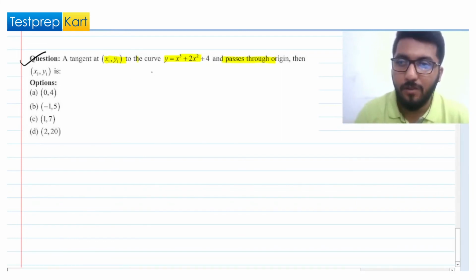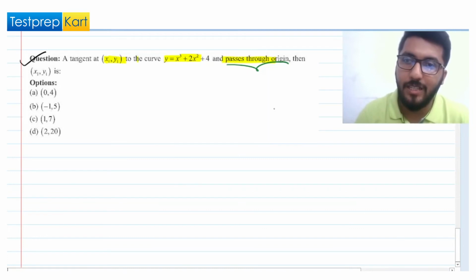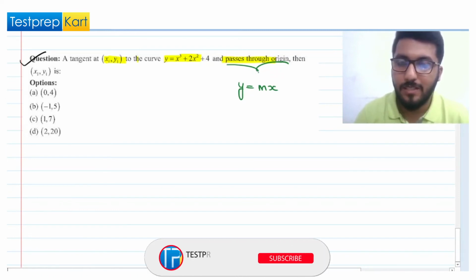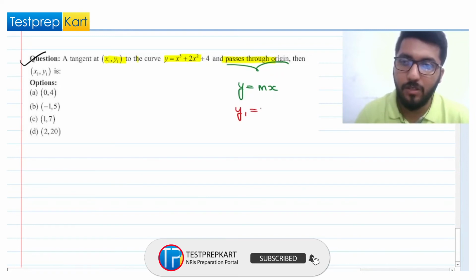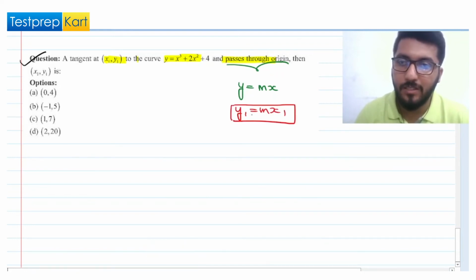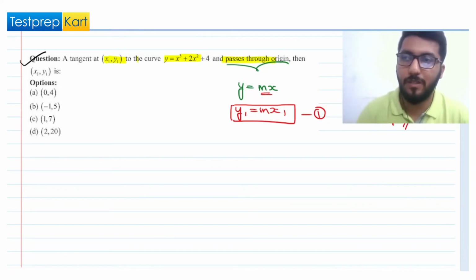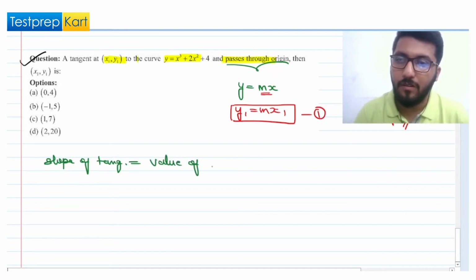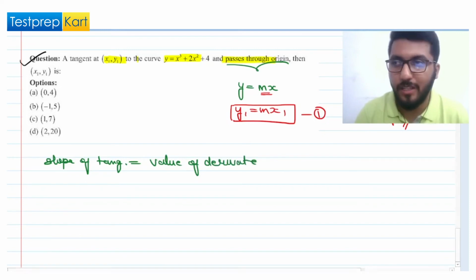So here, first of all, we know that we have a tangent at x1 comma y1 which is passing through the origin. Any line that passes through the origin has the equation y equal to mx. Clearly x1 y1 satisfies this line because it lies on that line. So y1 equal to m x1. This is the first equation that we are getting. Here m is the slope. You need to know that m is the slope. And one very important concept on which the whole tangent and normal chapter is based is that the slope of the tangent is equal to the value of the derivative. Sir, value of the derivative where? At the point where the tangent is drawn.